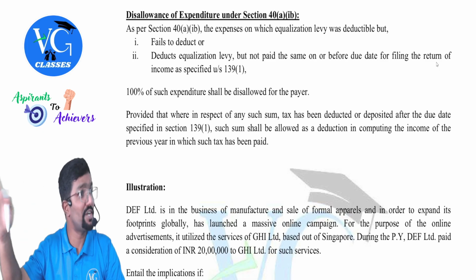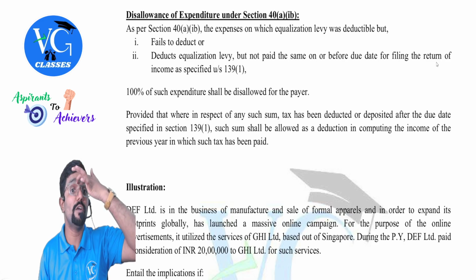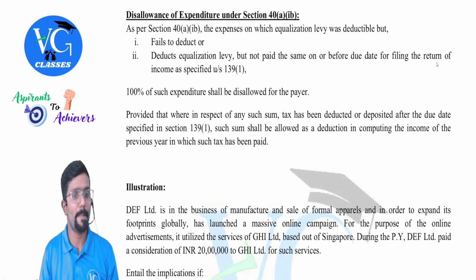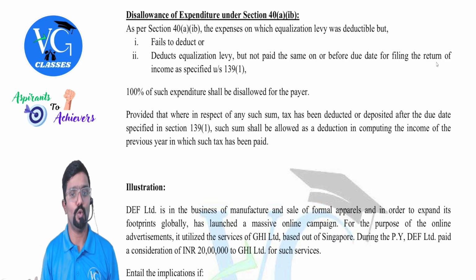Here they are giving some extended time also. On or before the due date for filing the return of income as specified under section 139(1), 100% of such expenditure shall be disallowed for the payer.